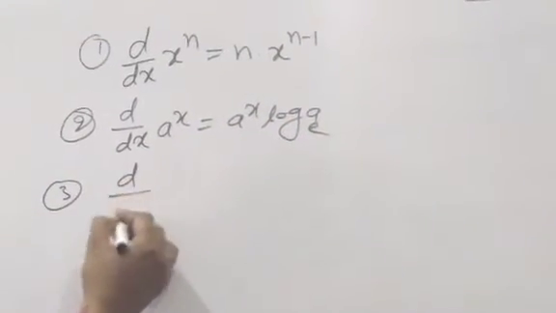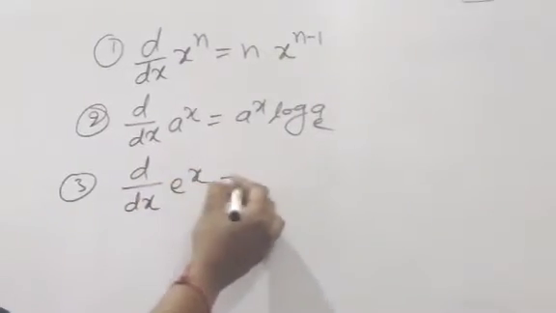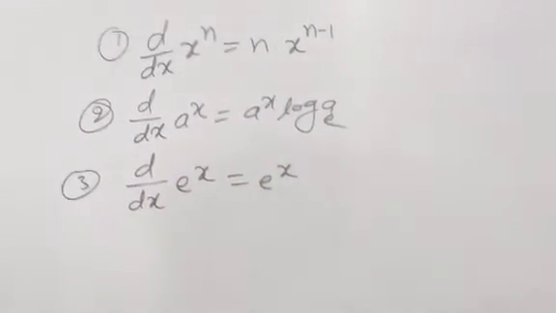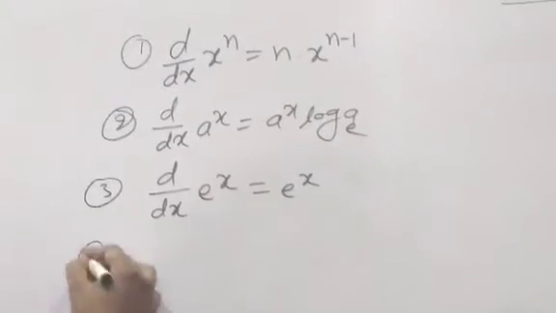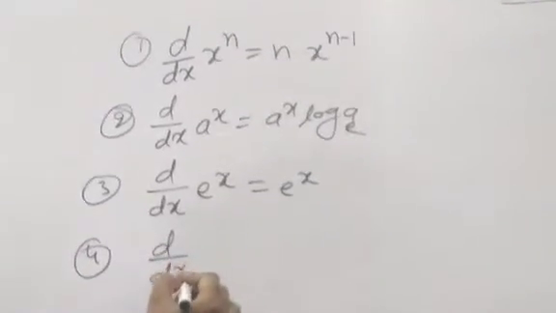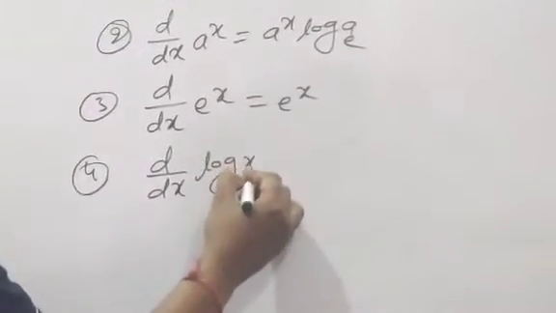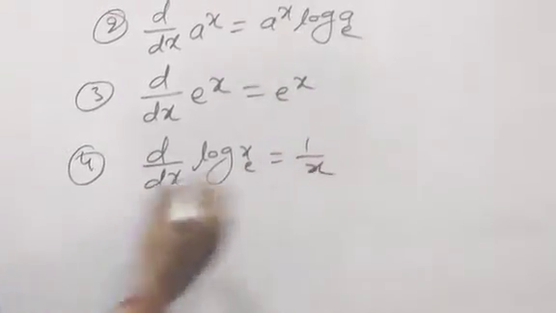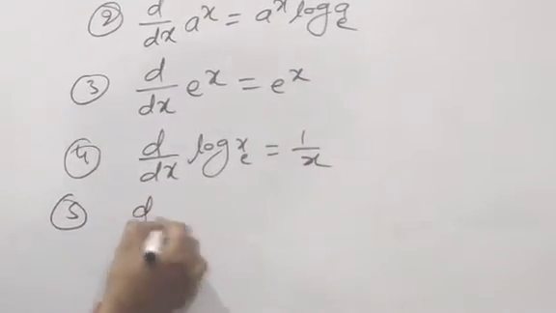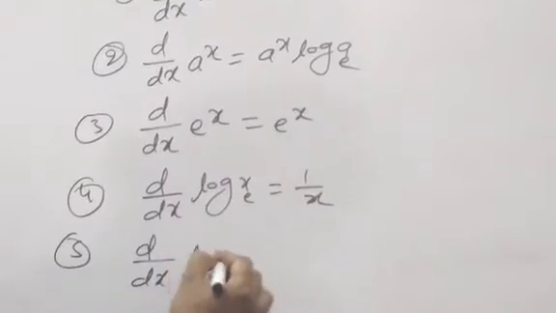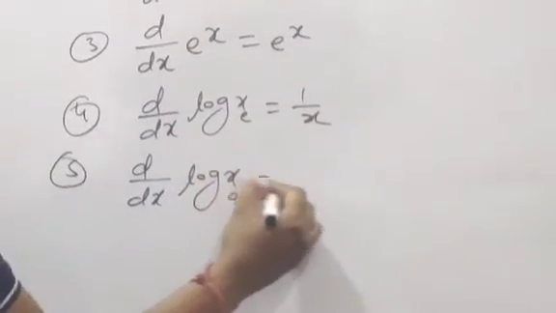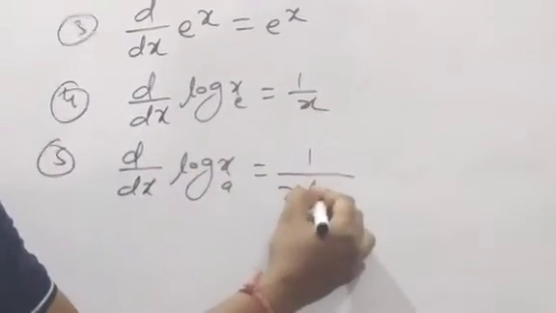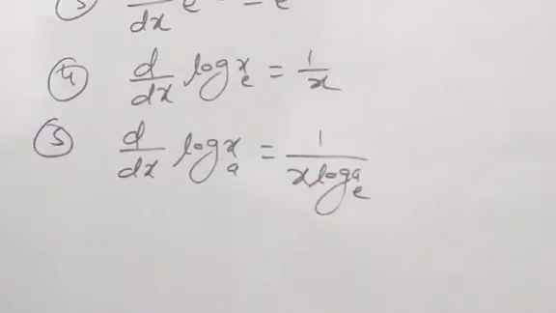Third one, d by dx of e power x is equal to what? e power x. d by dx of log x is equal to what? 1 by x. d by dx of log x to base a is equal to what? 1 upon x log a. Understood?